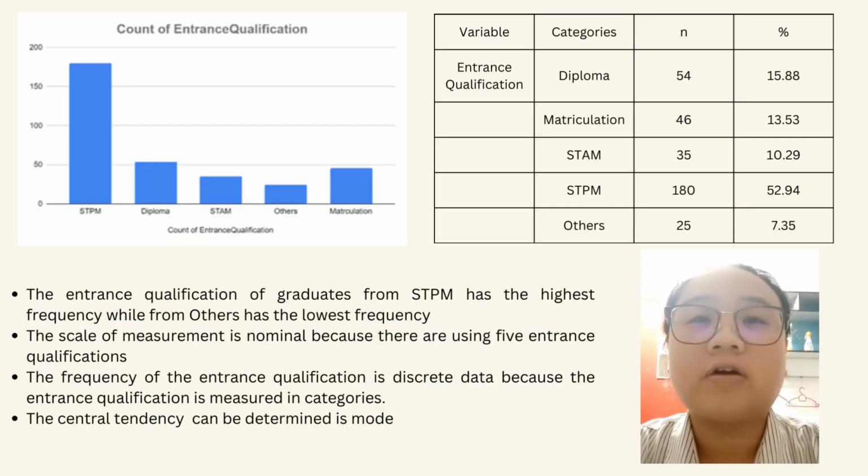Followed by frequency of entrance qualification. The entrance qualification of graduates from STPM has the highest frequency, which is 52.94%, while from others has the lowest frequency, which is 7.35%. The scale of measurement is nominal because they are using 5 entrance qualifications. The frequency of the entrance qualification is discrete data because the entrance qualification is measured in categories. The central tendency can be determined in smooth.